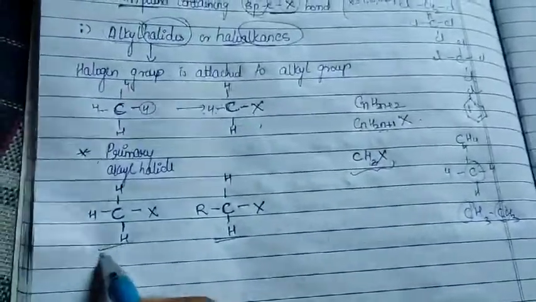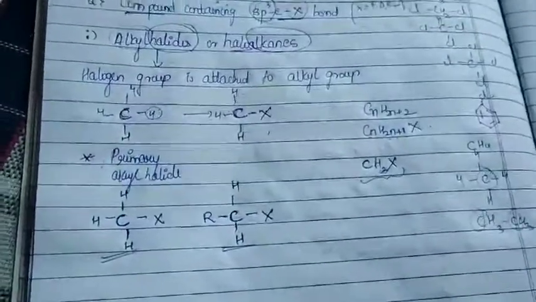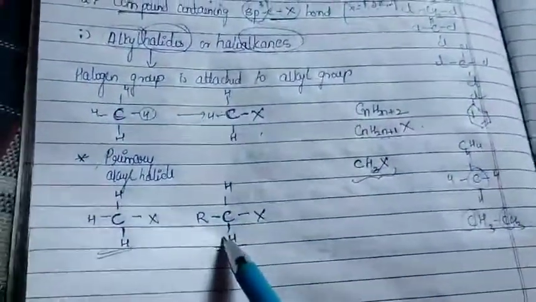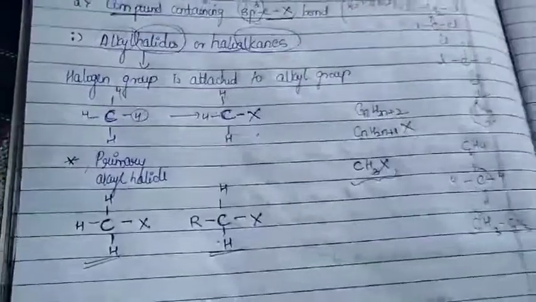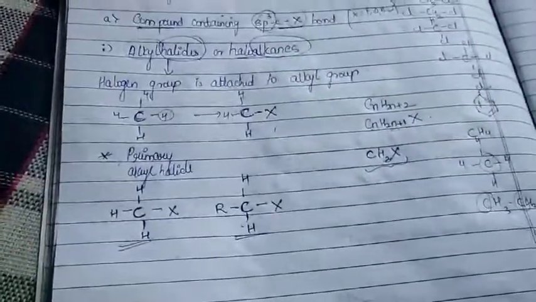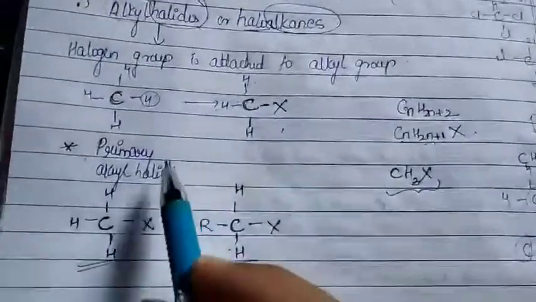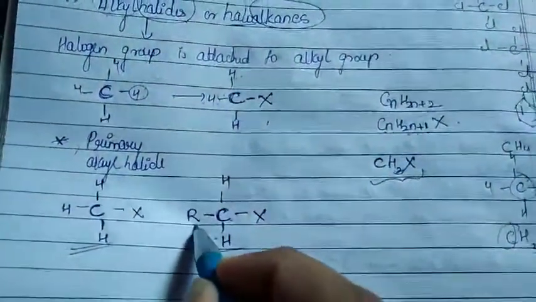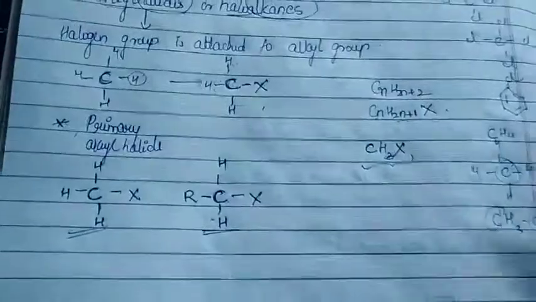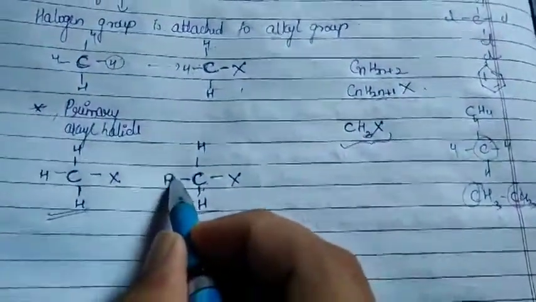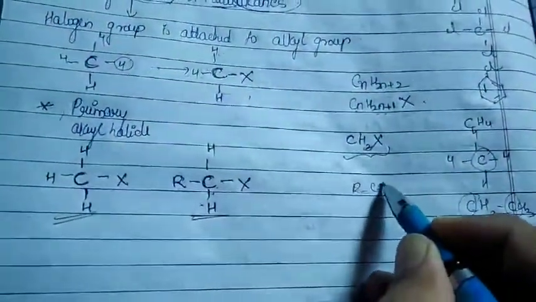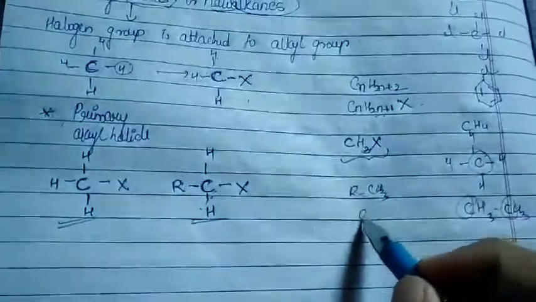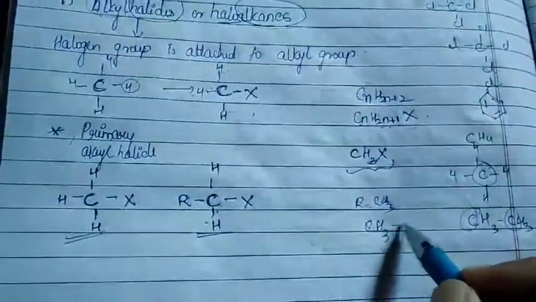Of course this is also a primary, but generally whenever we are defining a primary carbon atom, we will be taking this one as an example, so that it will be easy for our understanding to distinguish from the other two classifications. So what do you call as a primary carbon atom? The carbon atom which is attached to another single carbon atom. Right? R can be anything. R can be your alkyl group or your ethene group, CH3.